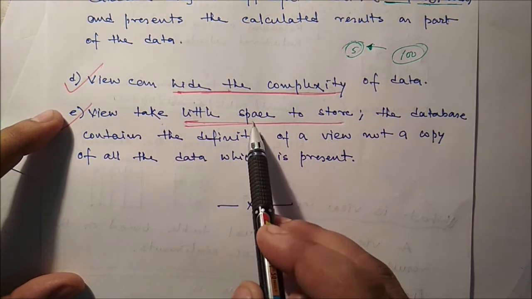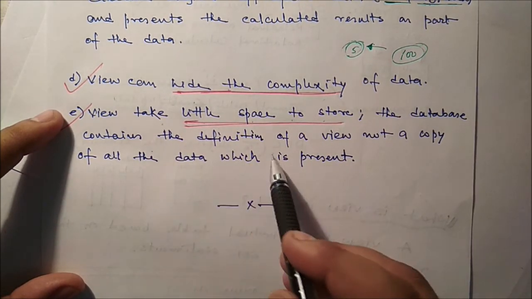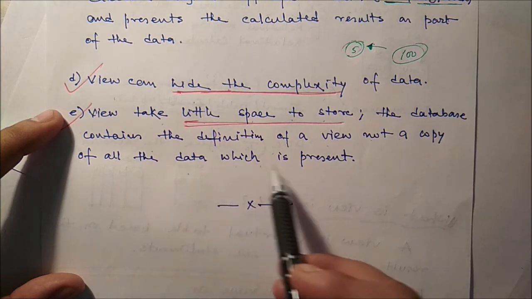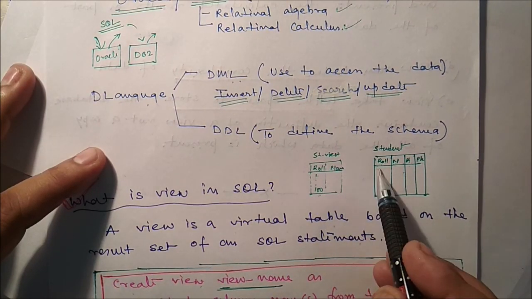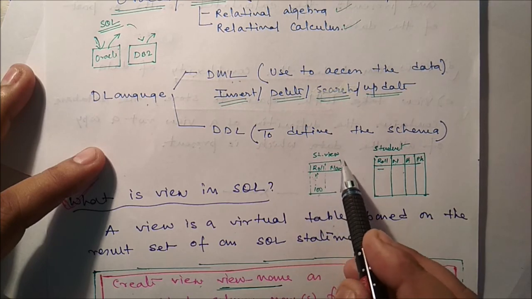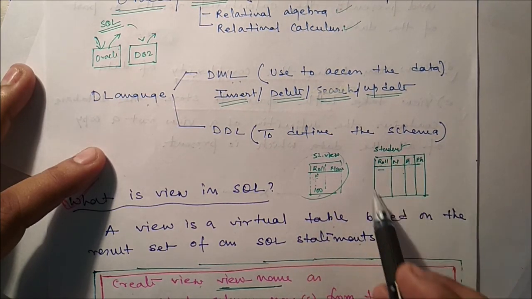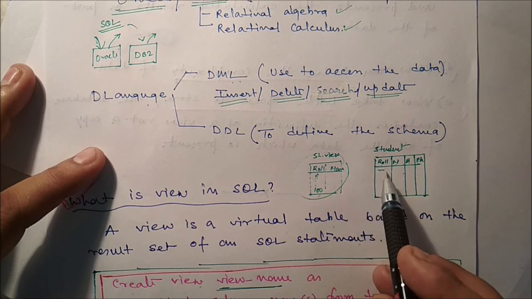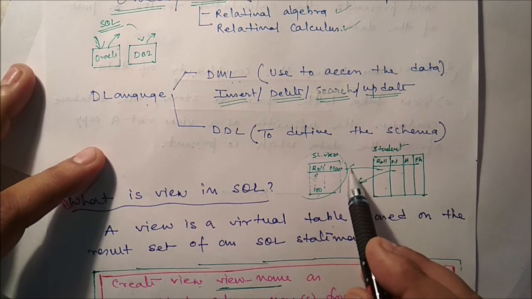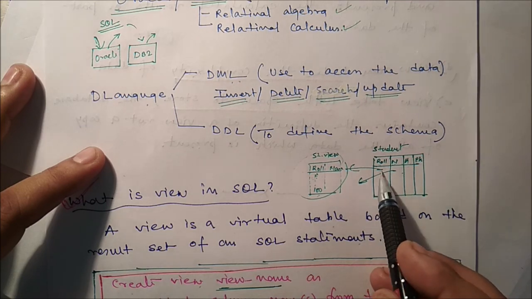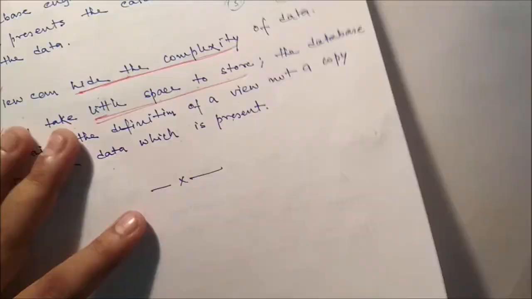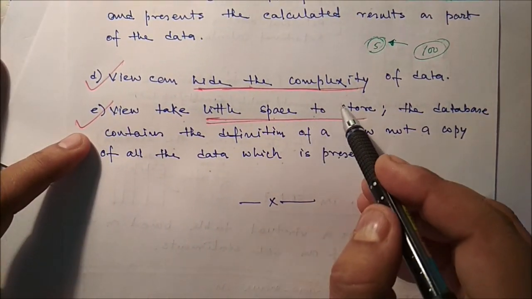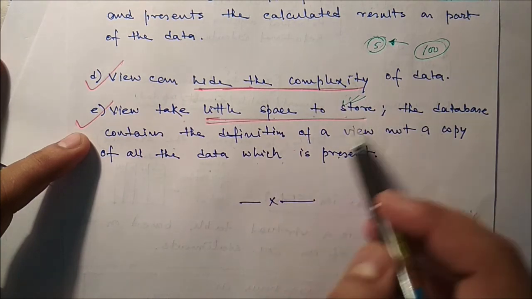Now, a view takes little space to store. The database contains the definition of a view, not a copy of all the data. Are you getting this? So here we do not store the data, which means it is not redundant. Roll number 1, it is not there. You just define the view. The actual data is present in the actual table, so you just retrieve the data from the original table. The data must not be stored in this view. So it takes little storage; it stores only the definition of the view.